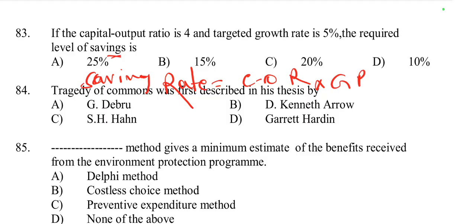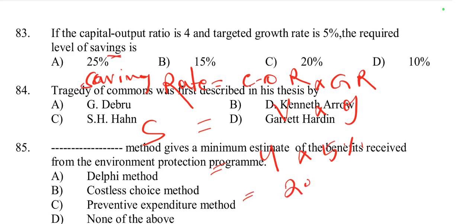capital output ratio into growth rate. Here capital output ratio is denoted by V, growth rate is denoted by G, and saving rate is denoted by S. So S is equal to V into G. Here the capital output ratio value is 4 into the growth rate value of 5%. So 4 into 5% is 20%. So the saving rate will be 20%. Option C is the right answer here.